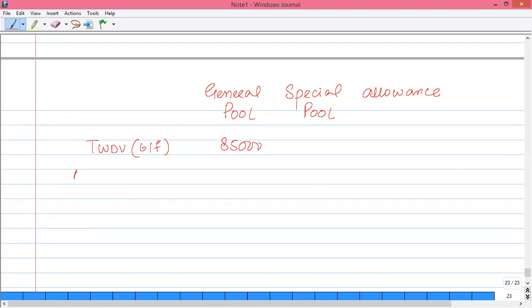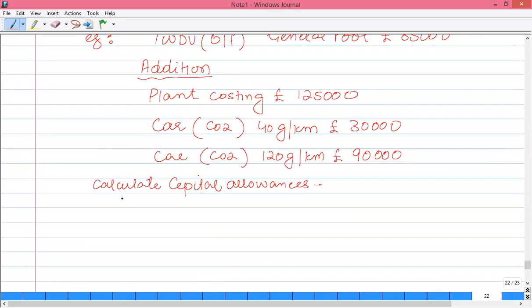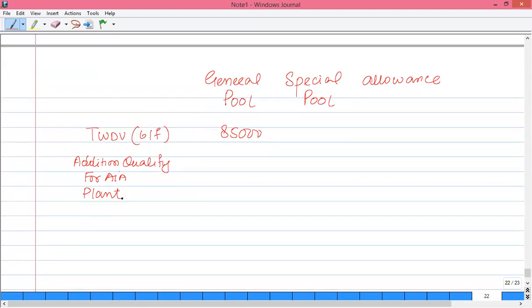Now we have an addition that is eligible for AIA, and that is a plant having a cost of 1,25,000.